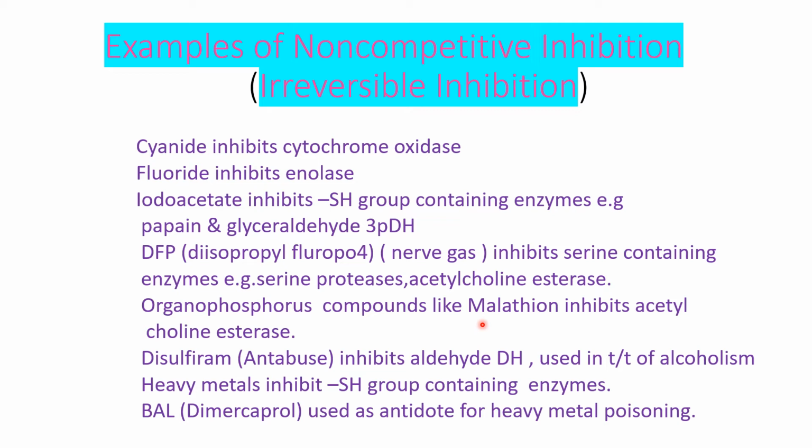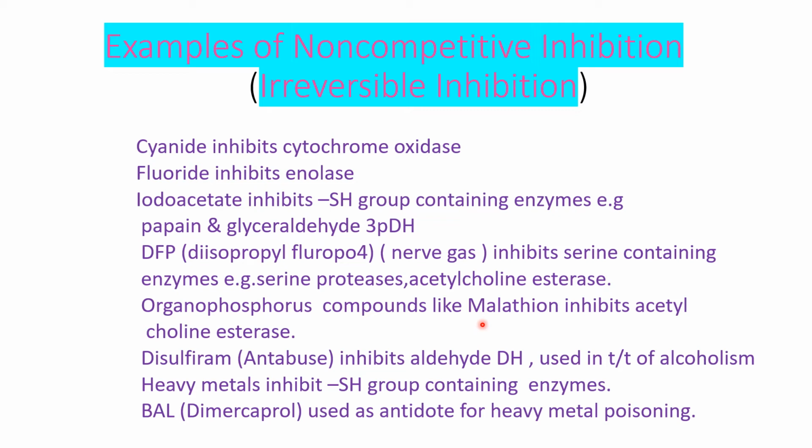It overstimulates the heart, blood vessels and glands, and this leads to vomiting, salivation, sweating, and in serious cases it can lead to death. So diisopropyl fluorophosphate or malathion form an irreversible covalent bond with acetylcholinesterase, and therefore this is the irreversible type of inhibition.